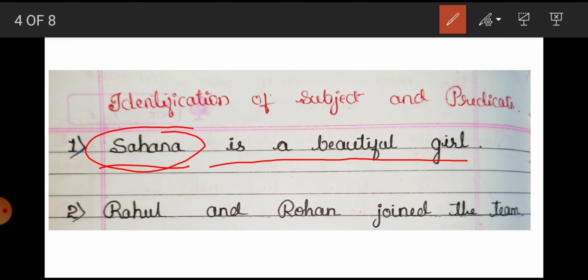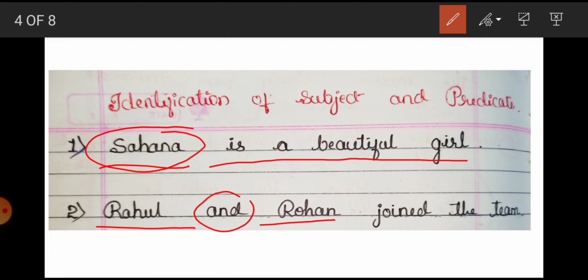Here we are looking for the subject. You know that the subject has to be a noun or pronoun or noun phrase. How many nouns have you got? You have got 2 nouns, Rahul and Rohan, and we have joined the 2 nouns with and.